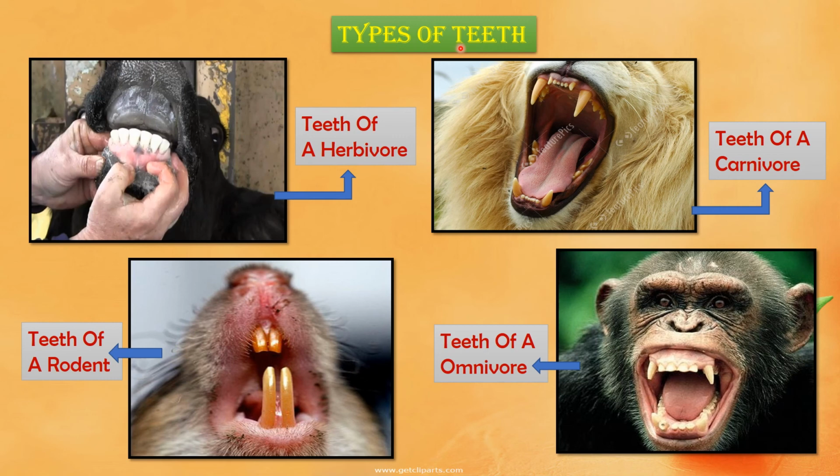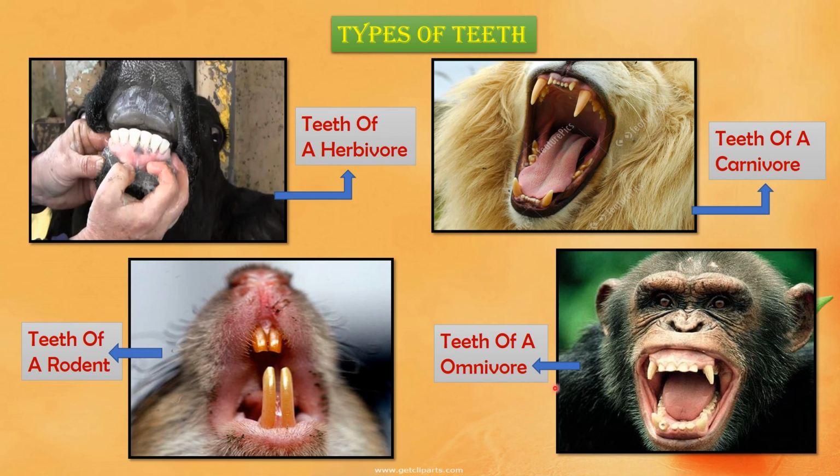Types of teeth. Depending on the feeding habits, animals have different types of teeth. In herbivores, the teeth are not pointed. They are wide and blunt, suitable for biting, crushing and grinding. Rodents such as squirrels have chisel-shaped front teeth to gnaw their food like nuts, whereas carnivores have sharp and pointed teeth in the front to tear the flesh of other animals.